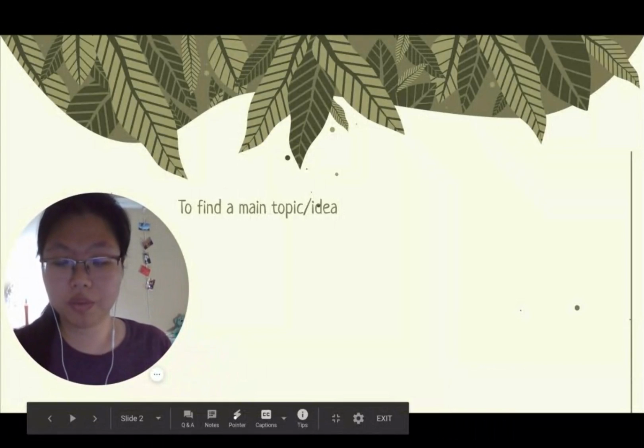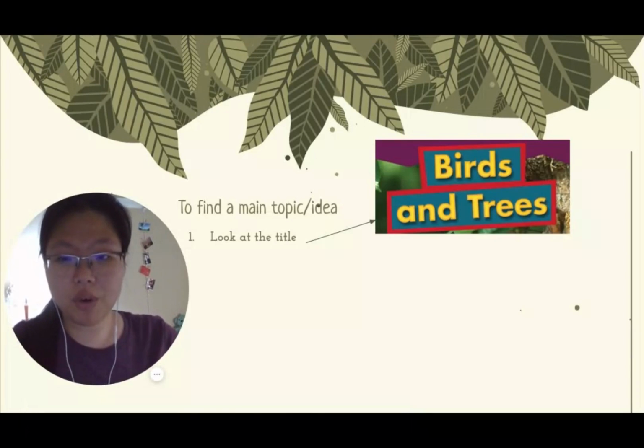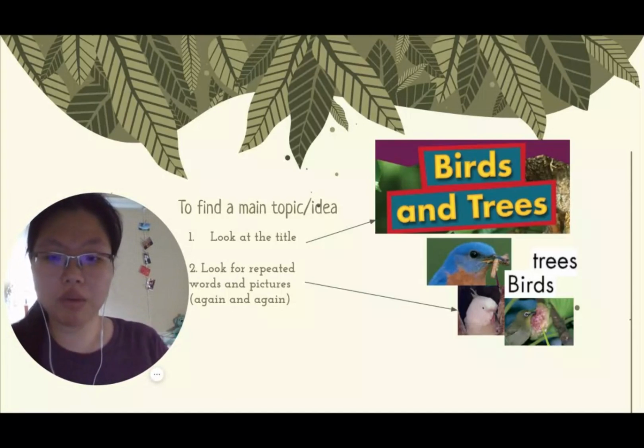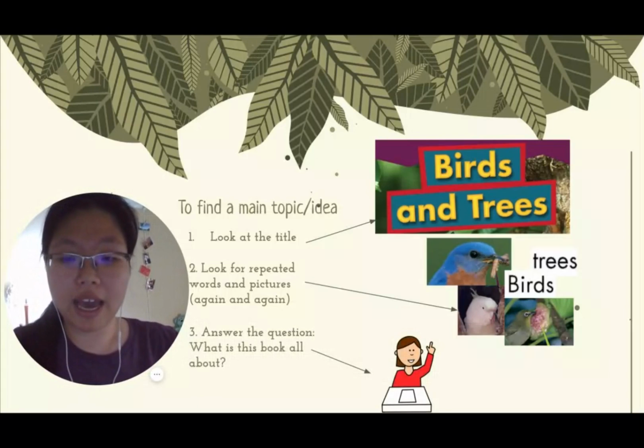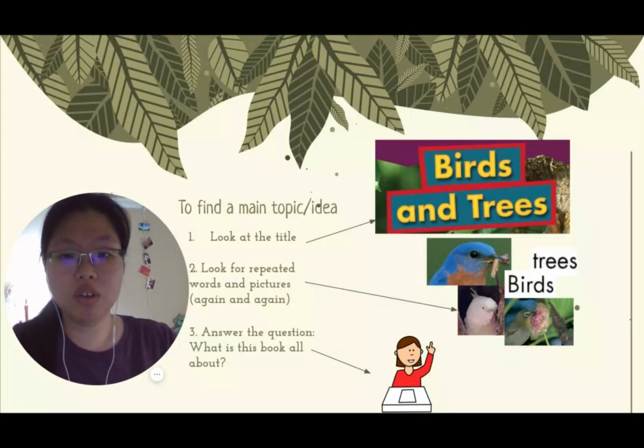Let's review. To find the main topic or idea, first, look at the title. The title will give you clues to what the book is all about. Second, look for repeated words and pictures, or words and pictures that show up again and again. They will also give you clues to what the book is mostly about. Third, answer the question, what is this book all about? If you can answer the question, that answer will tell you what the main topic or idea is in the book.